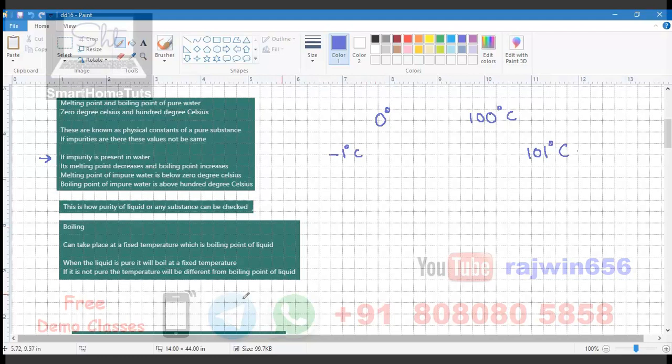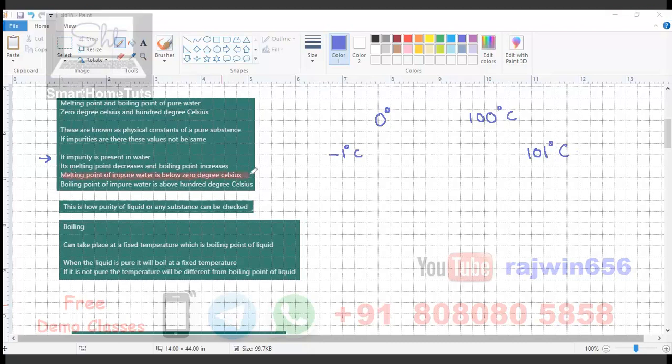Okay. So this is the next part that we are going through. Melting point of impure water is below 0 degrees Celsius. This is the example that I've taken just for the sake of example. Obviously, it's not going to be minus 1 degree Celsius, but it will be less than 0.